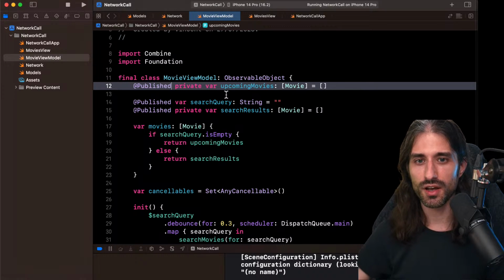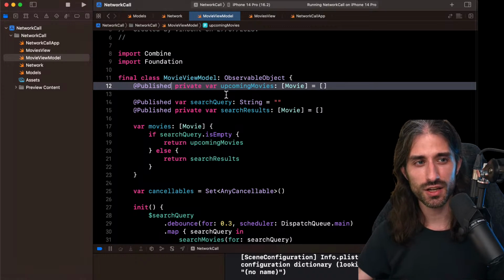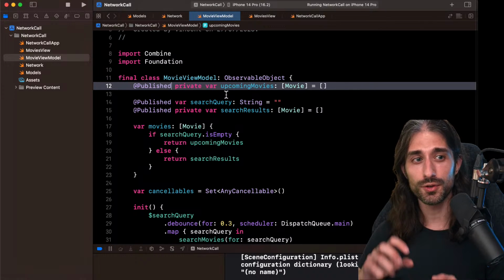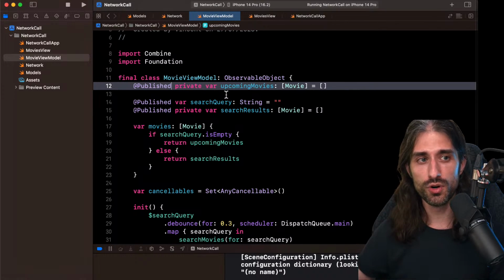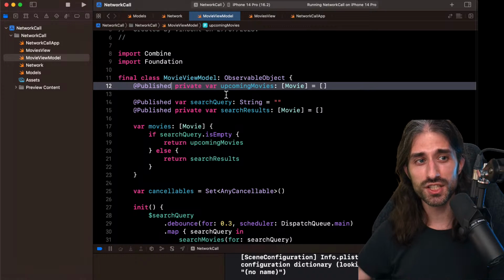And as it happens, most of the time the properties that the view consumes are also @Published, but there is no need for the two of them to be together. The view can consume a property that is computed dynamically, and the actual underlying property is @Published and private.